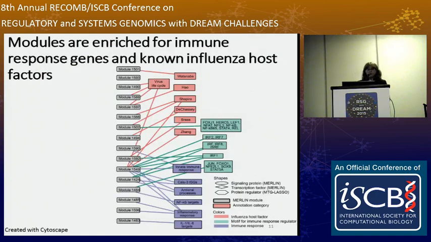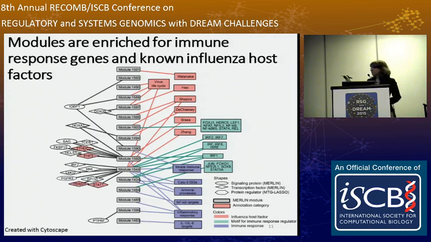So we evaluated our regulatory module network using traditional enrichment analyses and by comparison to other available data sets. This figure shows 16 of our human modules that are enriched for some interesting gene sets, including in pink, influenza host factors identified by other screening or literature studies. In green, motifs for important immune response regulators, and these lines link to different modules. And then at the bottom, different immune response gene sets, including antiviral processes and inflammatory response.